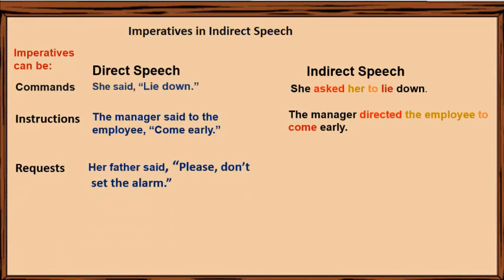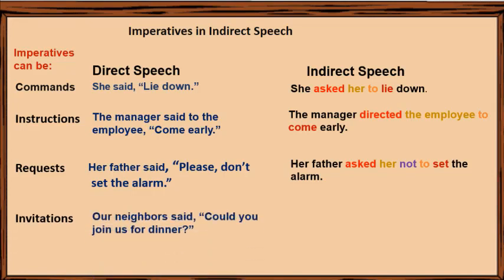Requests. Her father said, please don't set the alarm. His father asked her not to set the alarm. We use the reporting verb asked to show requests. Her is the object of the reporting verb. Since this sentence is a negative sentence, we add not plus infinitive to and the base form set.